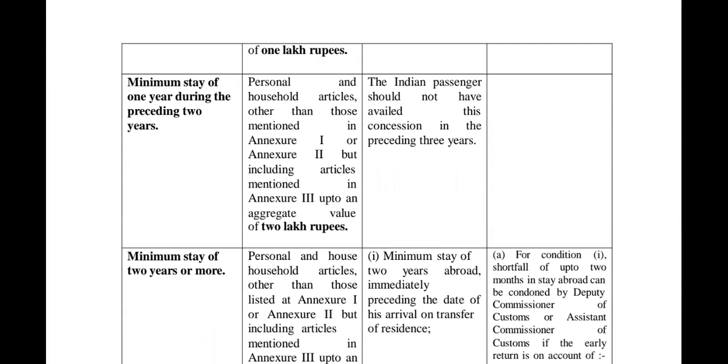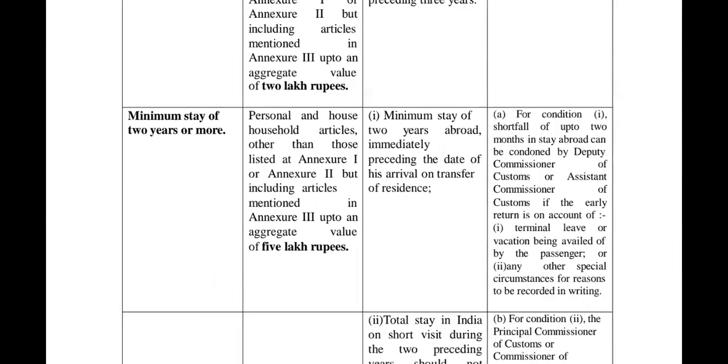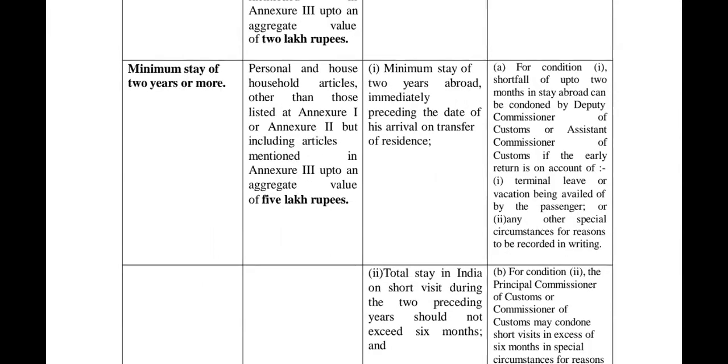If anybody has stayed for a minimum of 1 year, the same rule is applicable, but the aggregate value is 2 lakh rupees. So the Indian passengers should have availed this concession in the preceding 3 years. Minimum stay of 2 years: if anybody has stayed for 2 years, the value up to 5 lakhs can be allowed.